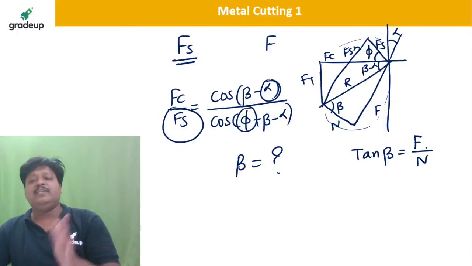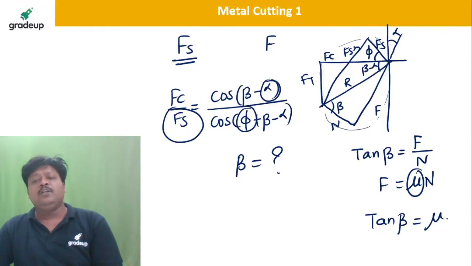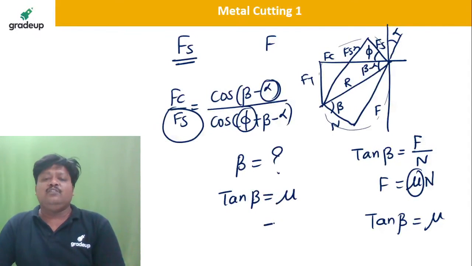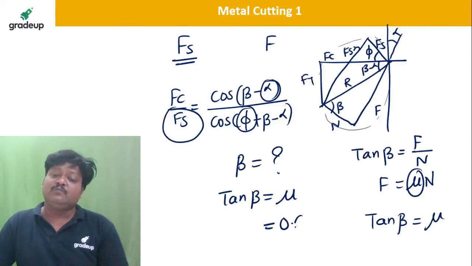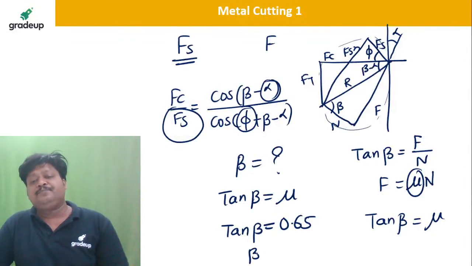By the friction theorem, F is equal to mu times N. So tan beta is equal to mu, and you are given the coefficient of friction, that is 0.65. So tan of beta is equal to 0.65. Now tell me what is beta?